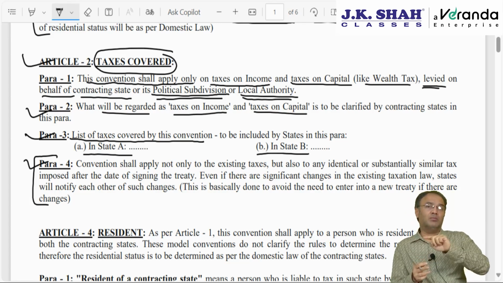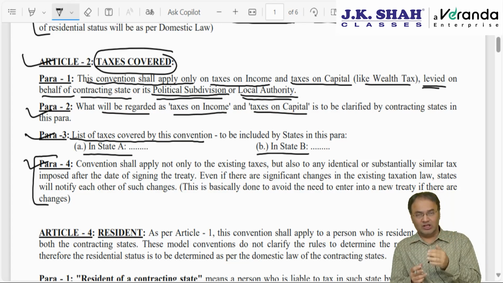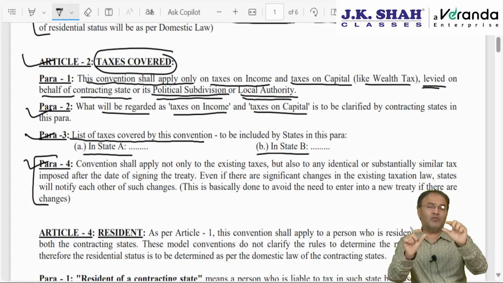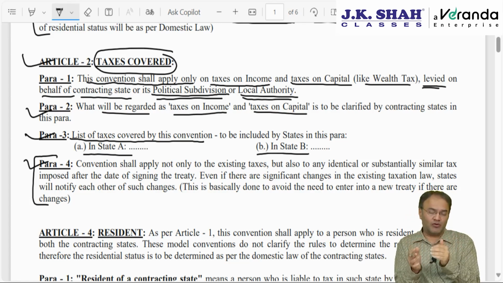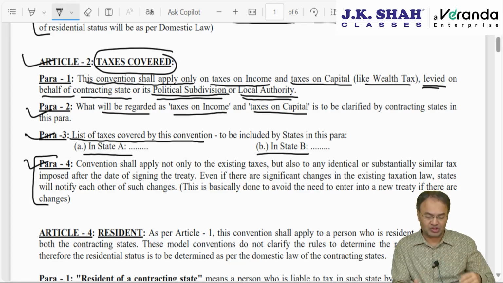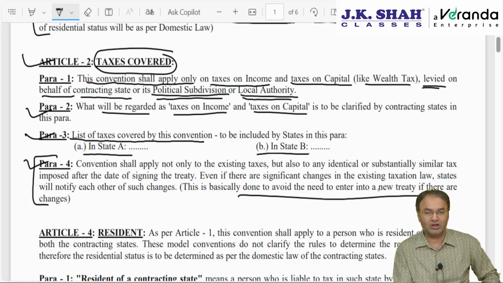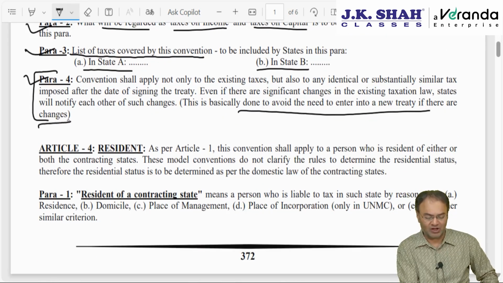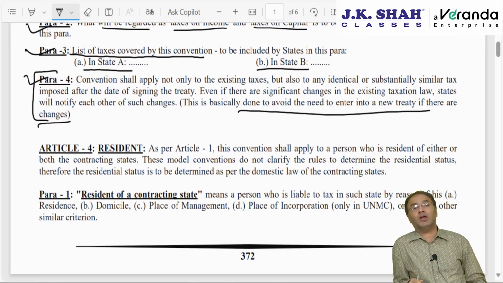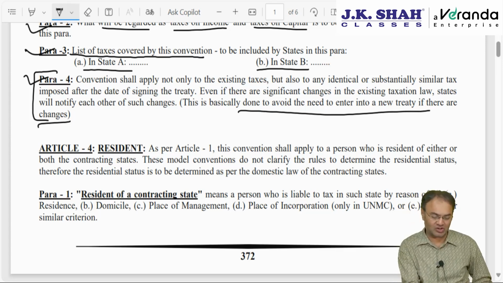It's just that parties will have to notify each other. India will have to notify all the countries that from now onwards, this is the copy of our new act. From so and so date, income tax act is scrapped, this act will be applicable. This is basically for avoiding a need to enter into a new treaty every time there are changes. Same rule applies when there are amendments to the income tax act every year. No need to enter into fresh treaty. Same treaty will continue, but parties will have to notify each other about the changes made in the taxation law.